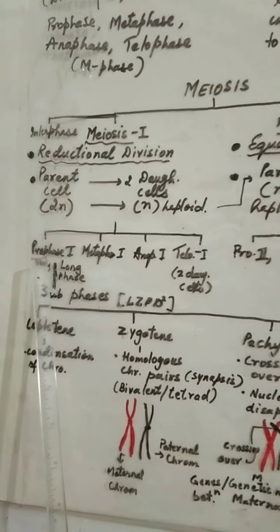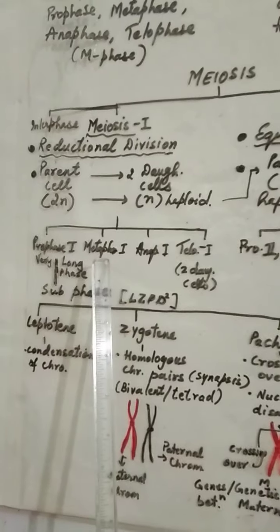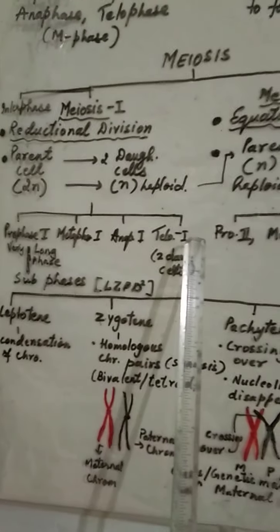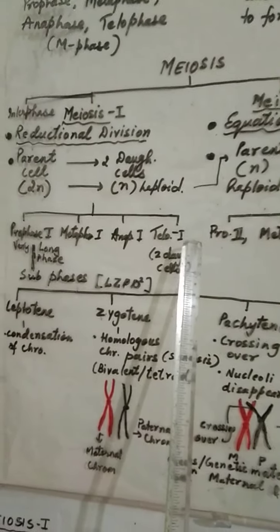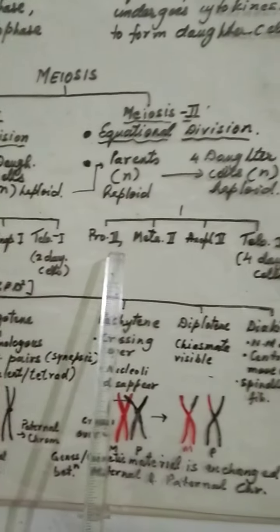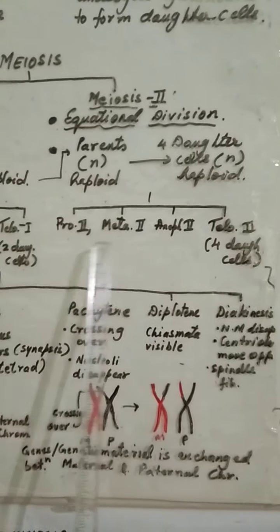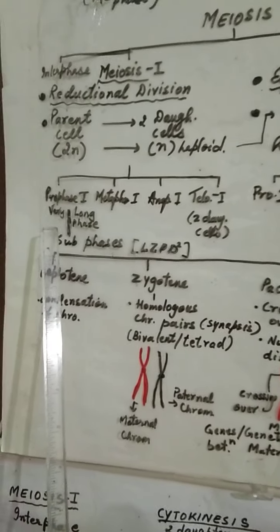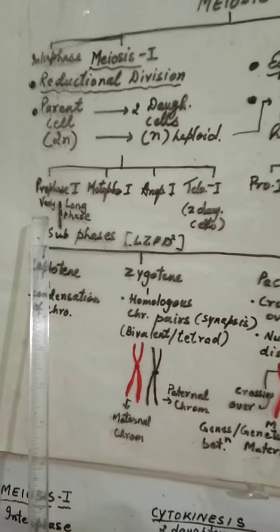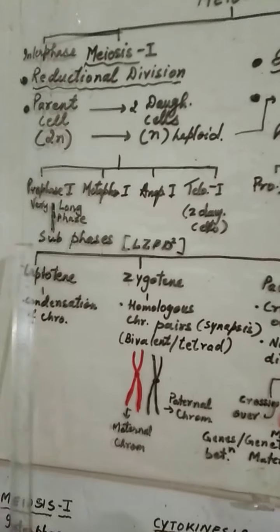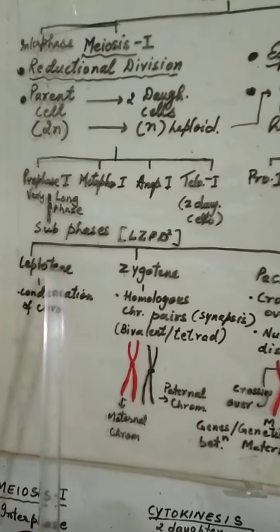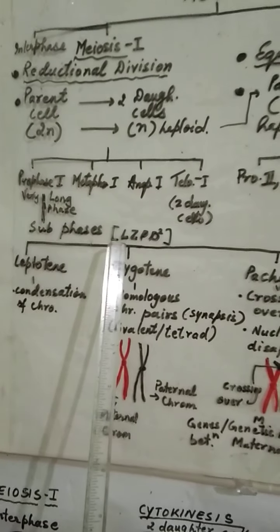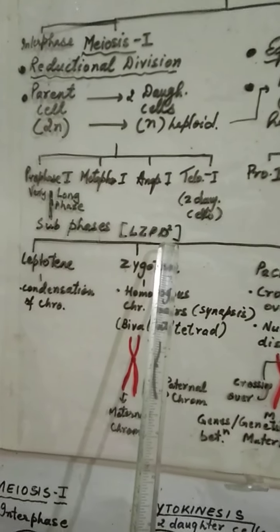Now meiosis 1 is divided into prophase 1, metaphase 1, anaphase 1, telophase 1 as usual. Same way meiosis 2 is also divided into prophase 2, etc. Let us talk about prophase 1. The question can be asked, why is prophase 1 a very long phase? Answer is because it is divided into 5 sub-phases. In short, you can learn LZPD square.